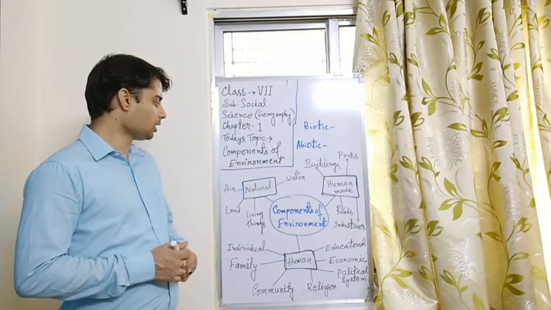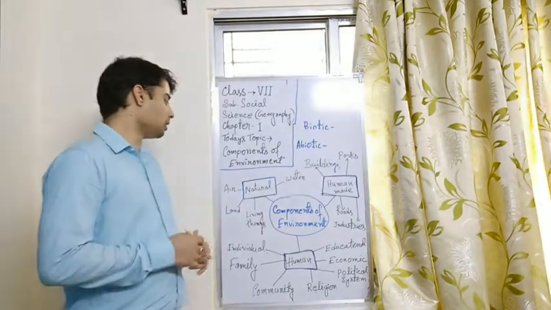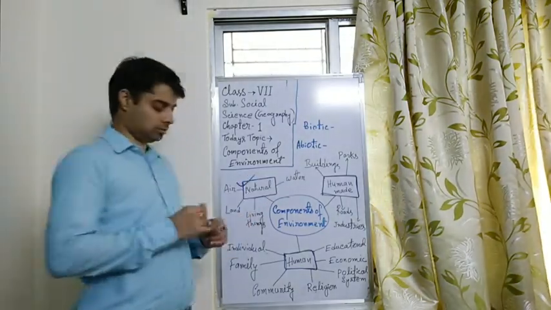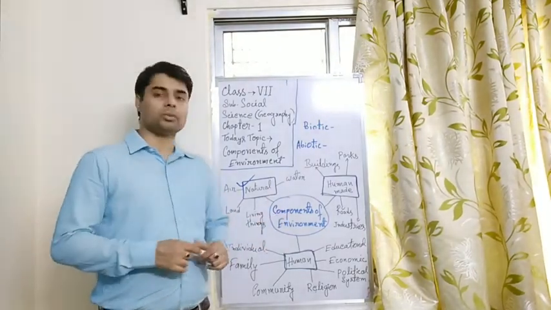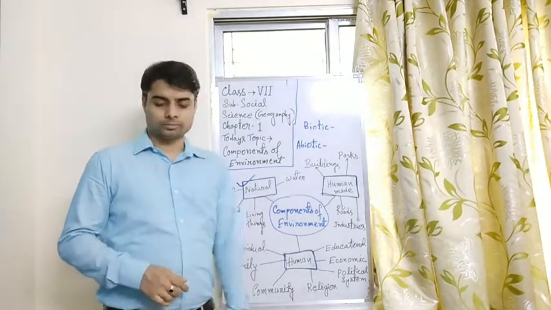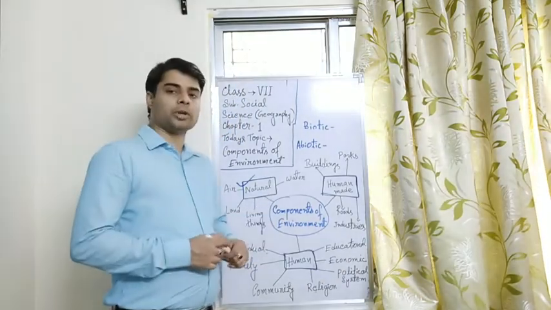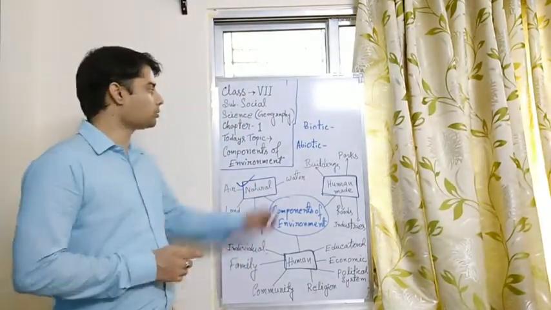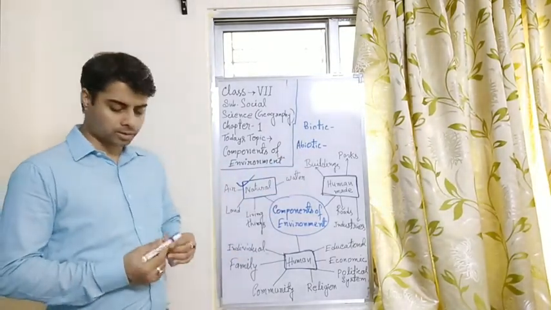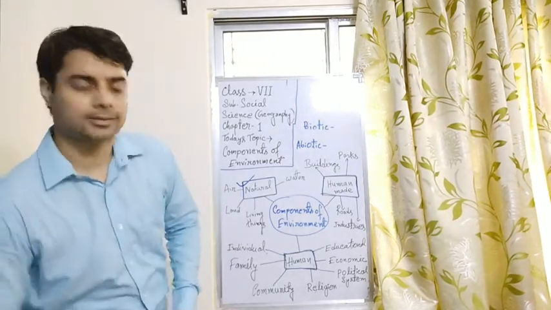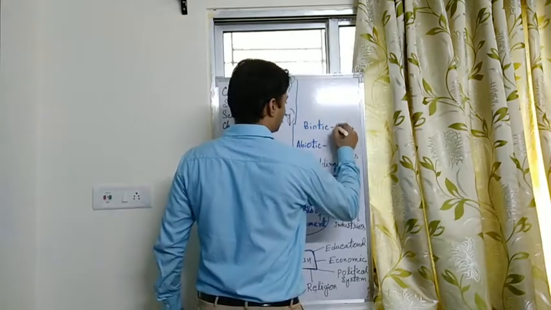Now let's check how we are discussing the first one, the natural environment, the natural component of environment. Okay, so in natural environment there are two types. First one is biotic and second one is abiotic. What is biotic? All the animals and plants consist in the biotic environment.